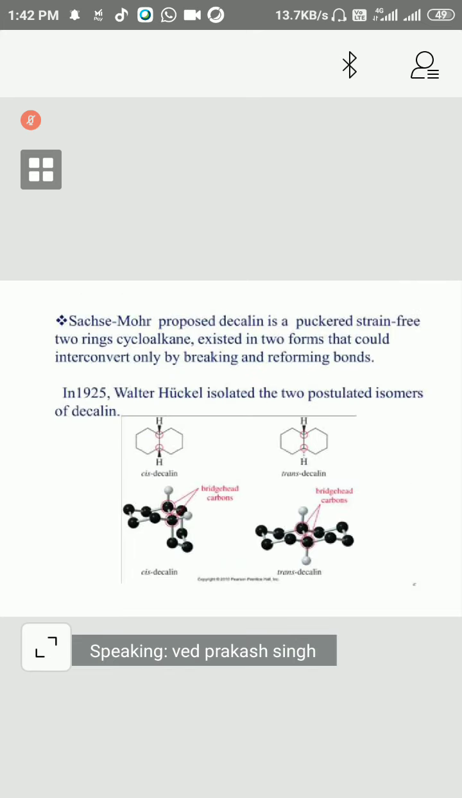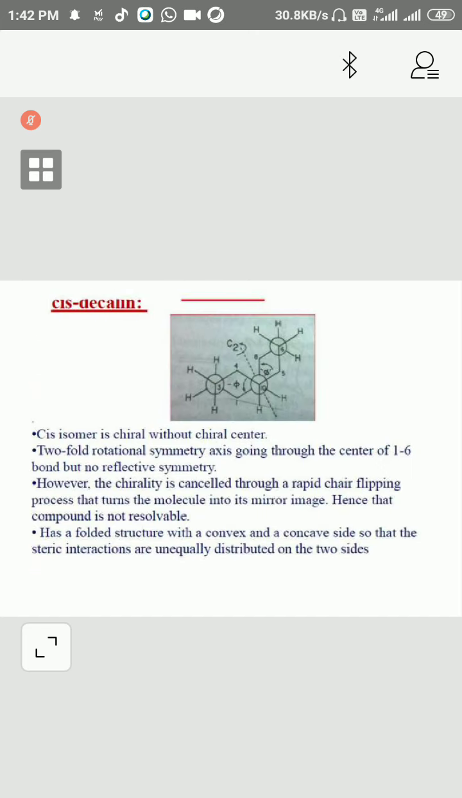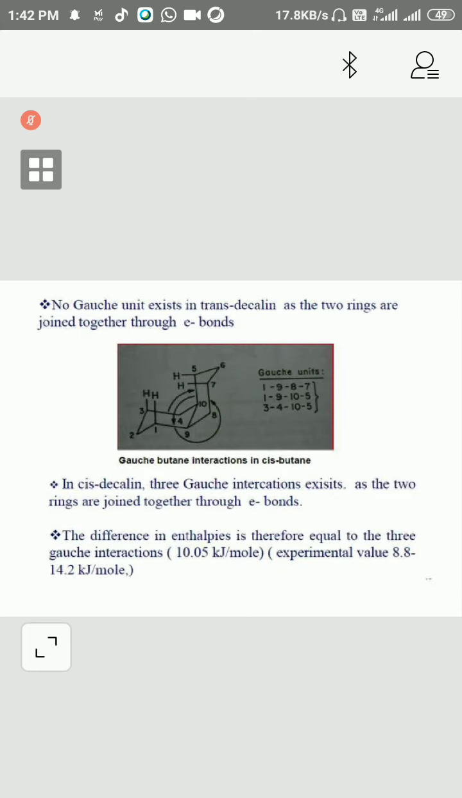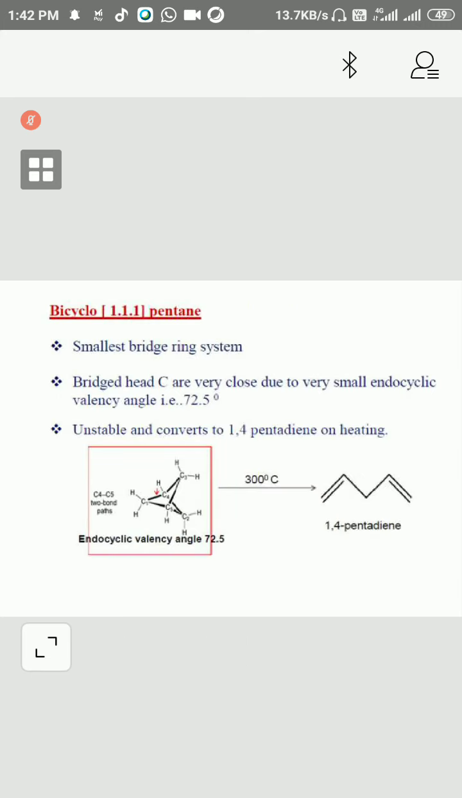For example, here in this example, we cannot say anything for these two. We can say only about these. If these two are in the same direction, then they will be cis with respect to each other. If they are not in the same direction, then they will be trans with respect to each other.